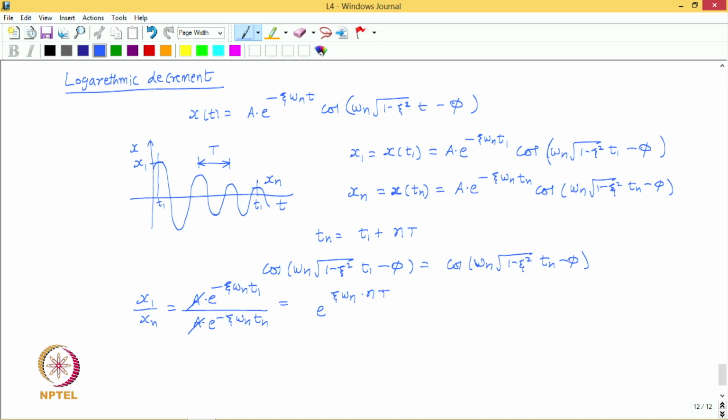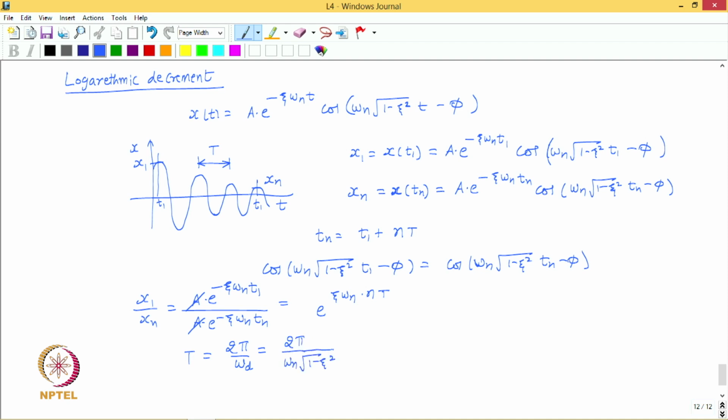And we also note that T, the time period, is equal to 2 pi upon omega d, which is the damped natural frequency, and the damped natural frequency is nothing but omega n under root of 1 minus zeta square.